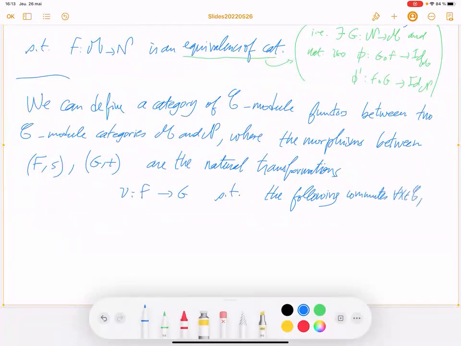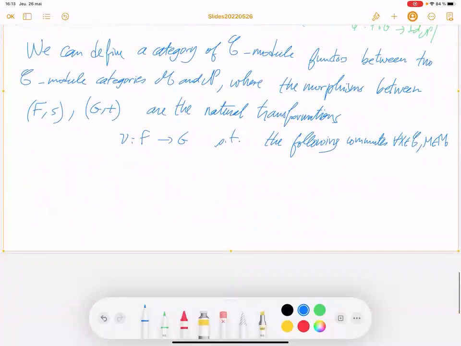For X in C, M in M. So you start from F of X tensor M. Here you apply the natural transformation mu on X tensor M and you get G of X tensor M. So be careful, there is a mistake here in the book, which is fixed here.